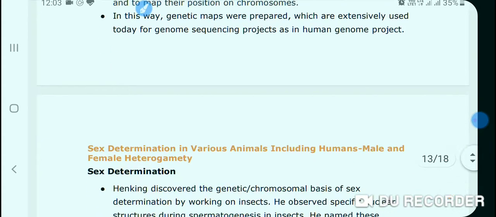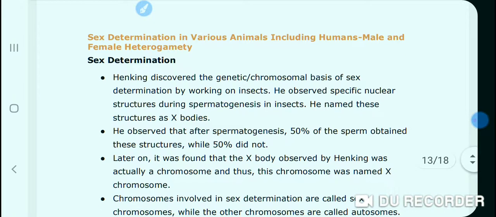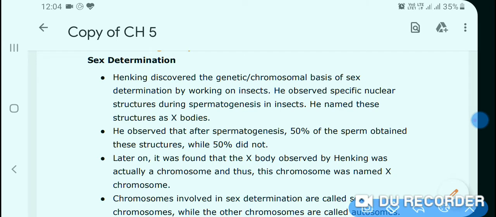So students, on the basis of Morgan's experiments, the chromosomal theory was accepted and new laws were postulated on the basis of these experiments. Let us come to know about sex determination on the chromosomal basis of inheritance. This becomes very clear to give the theory of sex determination.